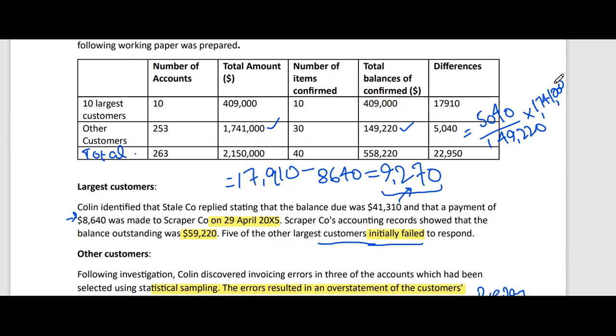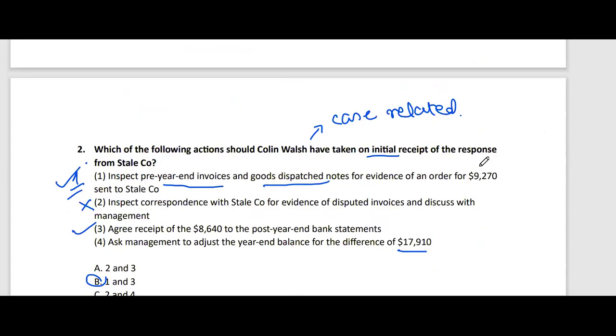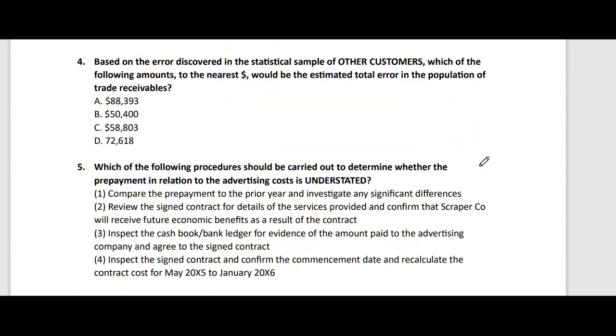What should be the answer, guys? 5040 divided by 149,220 multiplied by 1,741,000. The answer should be 58,803. So the errors in the total population on the basis of extrapolation would be 58,803. So the answer is Charlie.